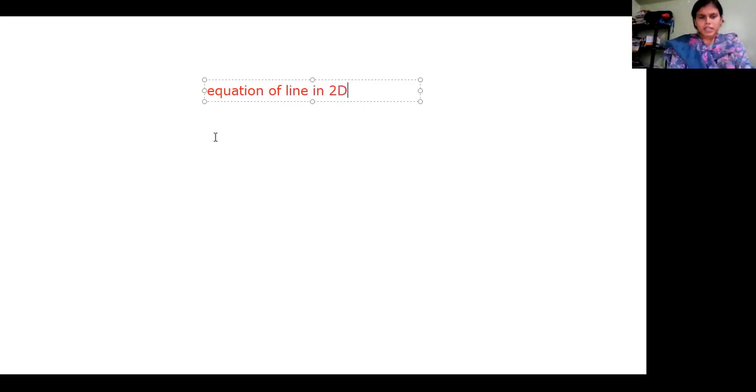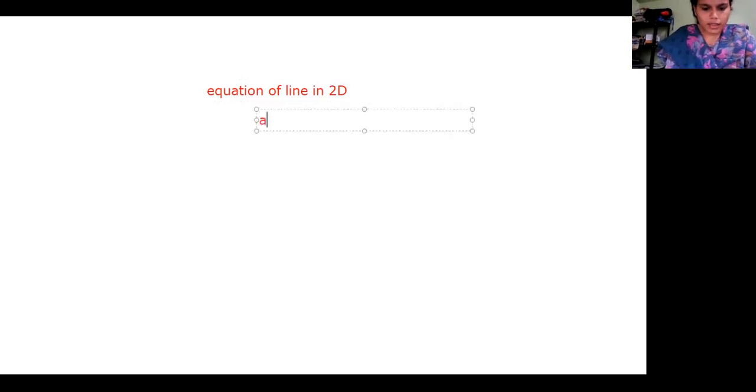Okay, so what is an equation of a line in 2D space? We have discussed it is nothing but ax plus by plus c is equal to 0. So this is the equation of a line in a 2D space, or rather in a plane.